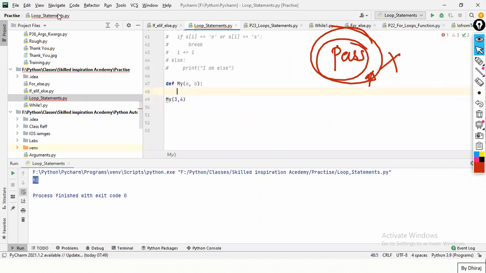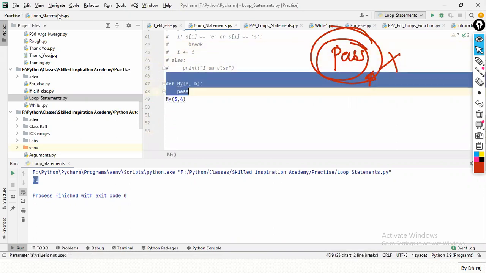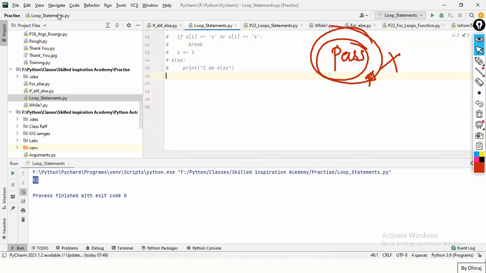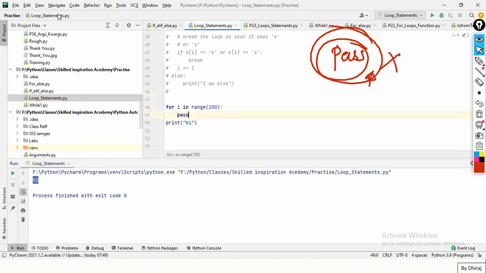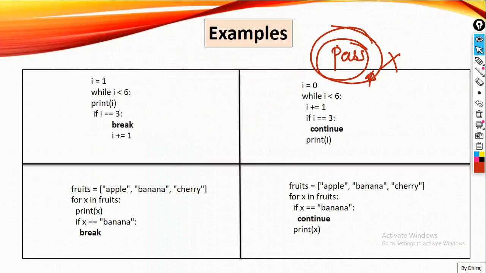So what you can do is just write pass, write your block of code later, and then run the program. So this is the use of the pass statement. Any issues in pass? No. Okay.